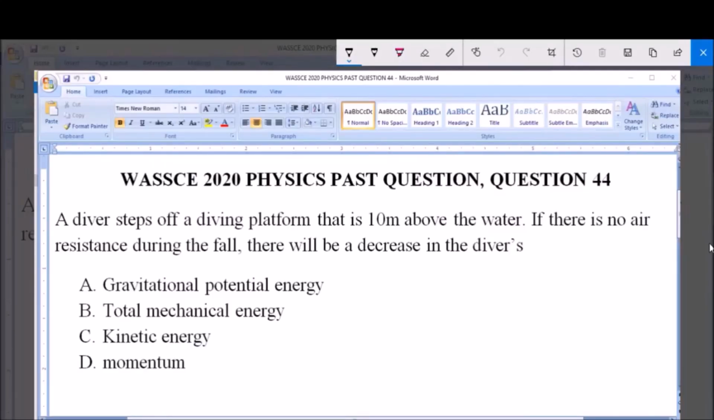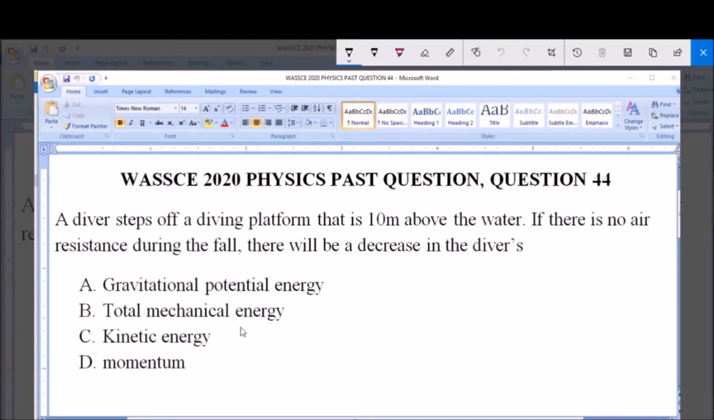I will be answering WASSCE 2020 Physics past question, question 44. A diver steps off a diving platform that is 10 meters above the water. If there is no air resistance during the fall, there will be a decrease in the diver's: A. Gravitational potential energy, B. Total mechanical energy, C. Kinetic energy, and D. Momentum.